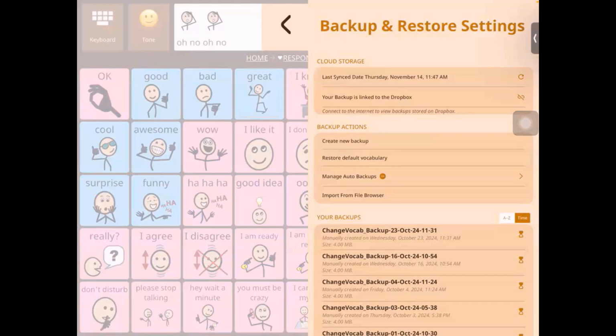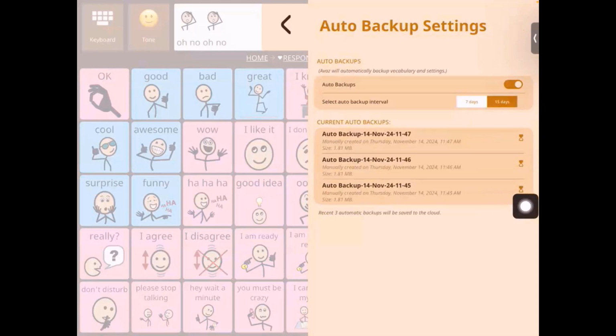So make sure you are linking this to Dropbox or Google Drive so that you can always access it from there. Now the auto backups is on. You can select the time duration with which the backups happen, either 7 days or 15 days. Then the backups are going to get stored here, right?